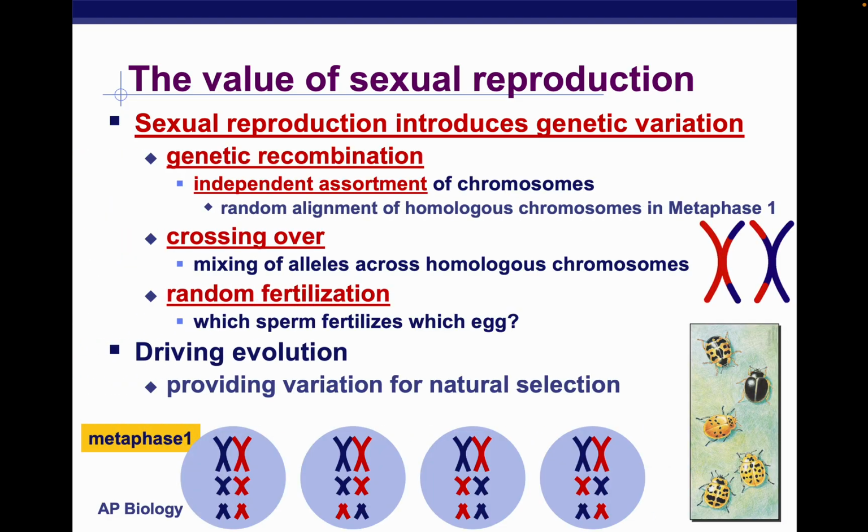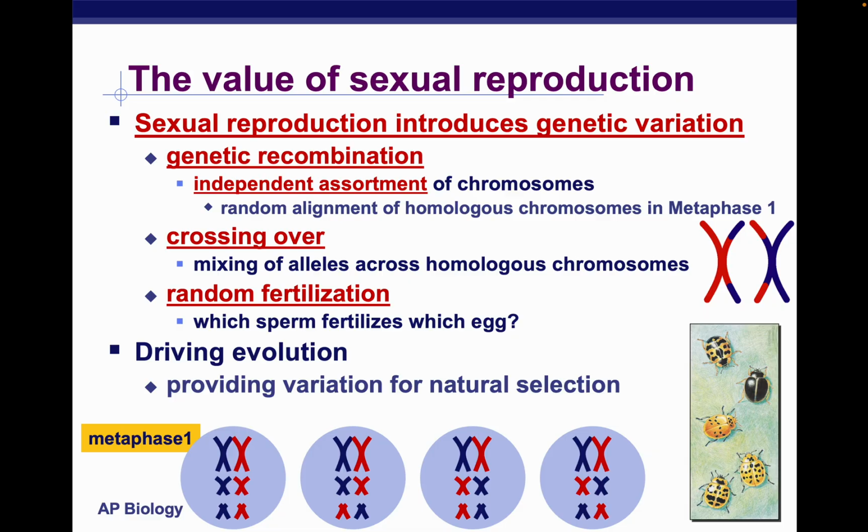Now, what is the value of sexual reproduction? As we can see, sexual reproduction introduces genetic variation, which is very important, especially in times of disease. If all of us had the same genetic variation, none of us would be able to evolve and adapt to the new surroundings as the Earth keeps changing. We'd easily, for example, be wiped off the Earth. If any disease came and everyone shared the same genetic variation and no one could evolve to thrive in specific conditions, we'd all just be wiped out.